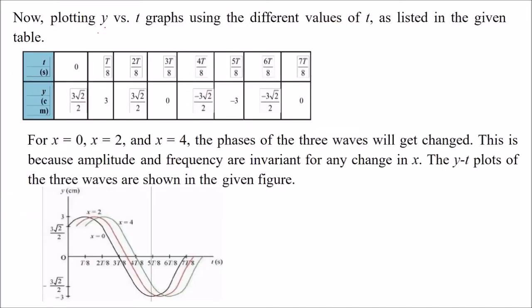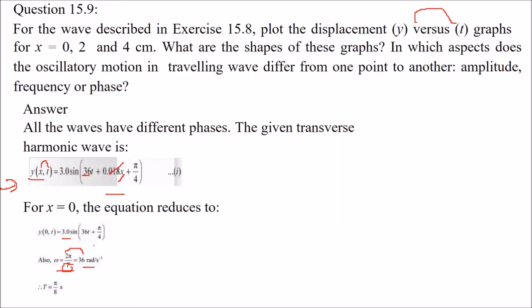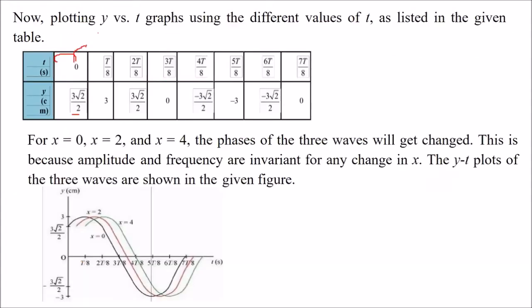So when we plot the y versus t, we have different values of t you have to give in this equation. So when you put t equal to 0, you get y equal to 3 root 2 by 2. As I said, you just have to put different t values in order to get this y. So when we are putting different t values, we are getting different y. And for x equal to 0, x equal to 2 and x equal to 4, the phases of these three waves will get changed. How? First you have to plot this t with y. Say for t equal to 0, what is y? 3 root 2 by 2. So this is 3 root 2 by 2.